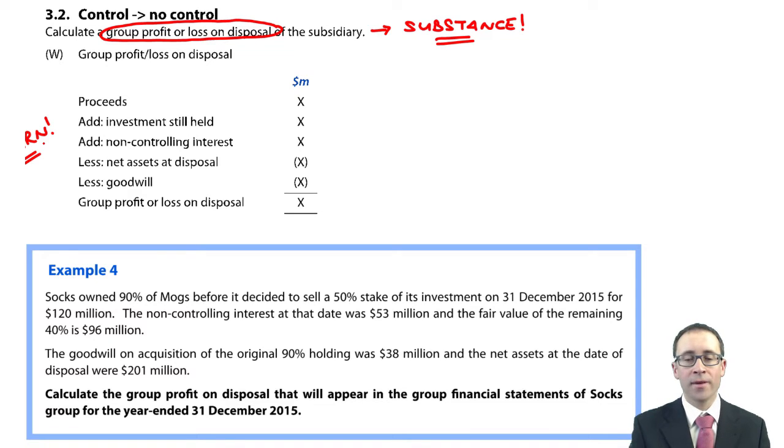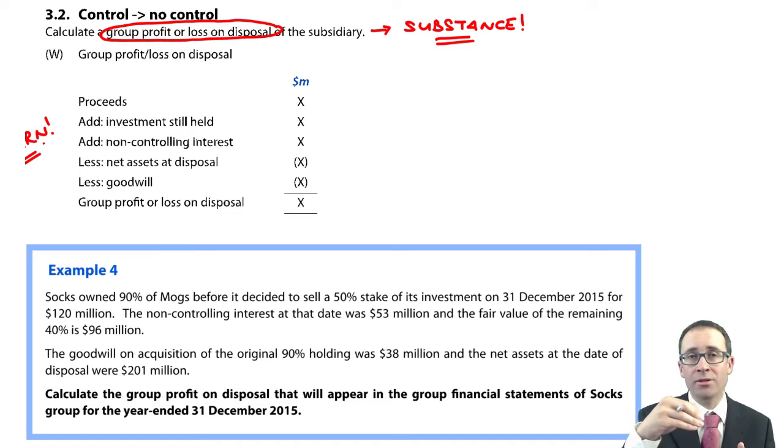What you need to do is look at the entire worth of the subsidiary that you are disposing. So you need to look at the proceeds, and you need to look at the investment that you still hold, because don't forget, you may not have a full disposal, taking it down to zero. You might go through the accounting boundary and not make it to step zero and stop partway down.